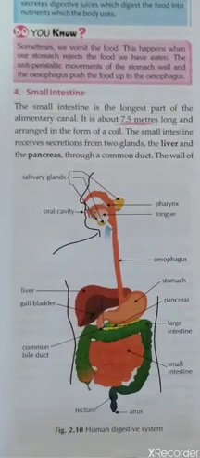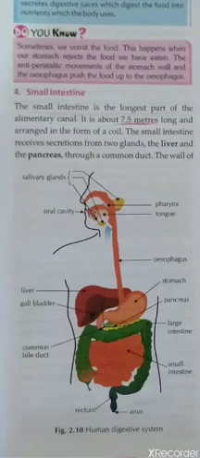So the process of digestion, as you take in food inside your mouth, begins from your mouth itself. As you take in food inside your mouth, the food goes into your buccal cavity. So buccal cavity is the first place where the digestion of food takes place. Half of the digestion of food takes place in the buccal cavity or oral cavity.